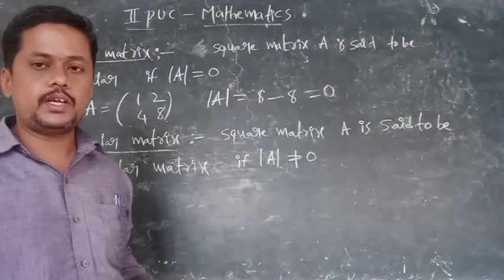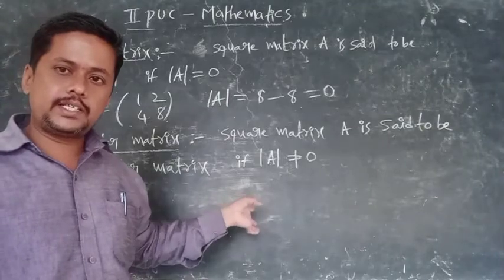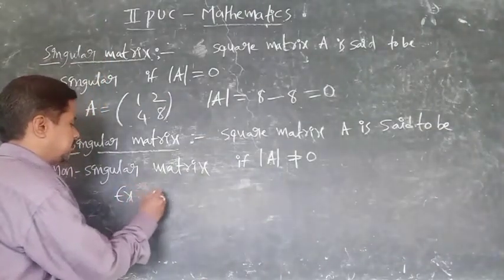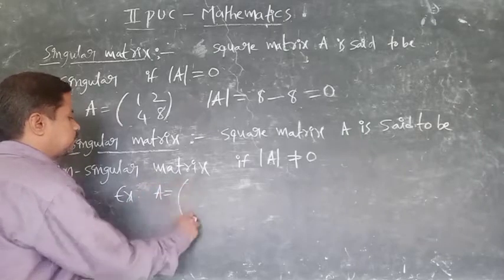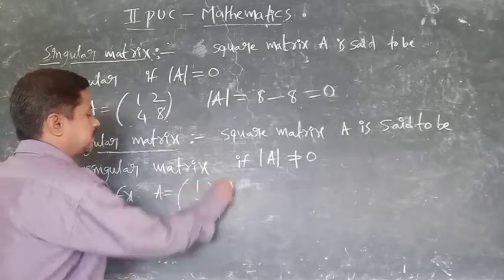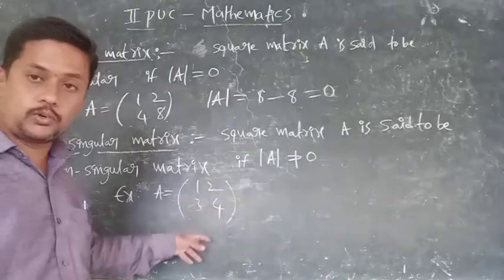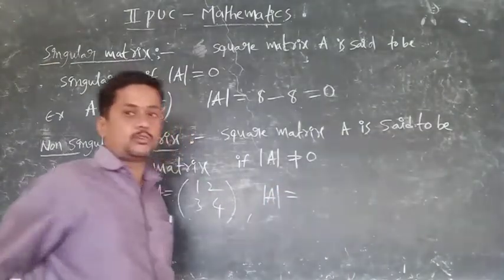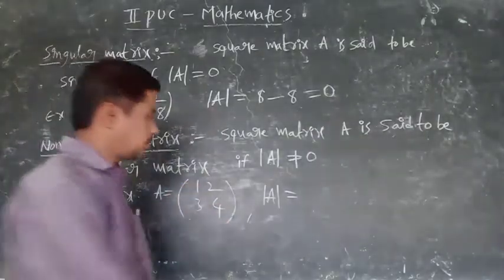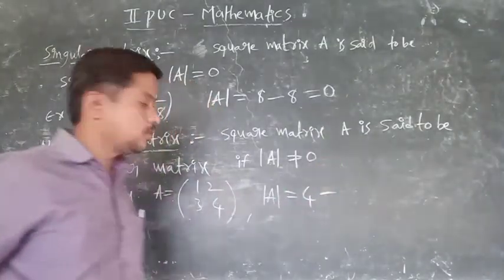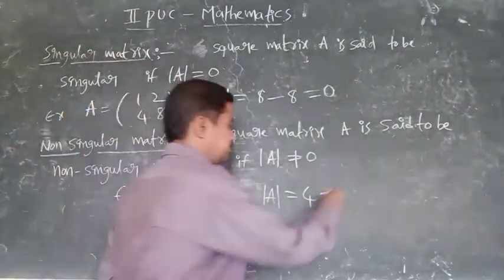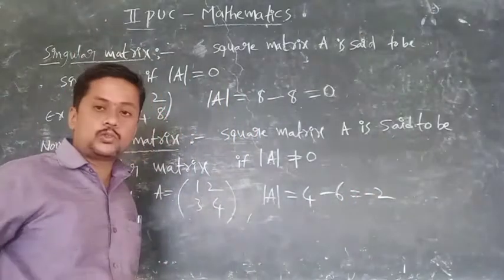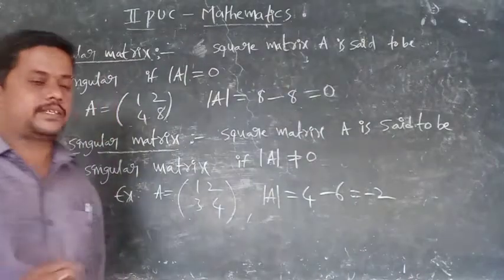Let us consider one example. A is equal to [1, 2; 3, 4]. Let us calculate the determinant value. Det A is equal to 1 into 4 minus 2 into 3, which is 4 minus 6, which is equal to minus 2.